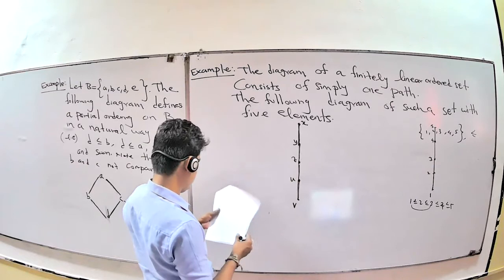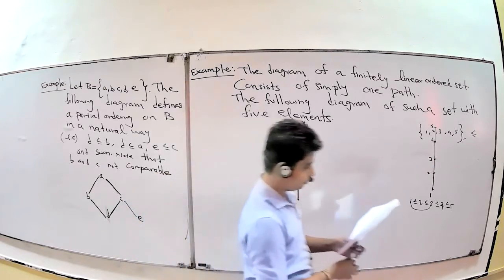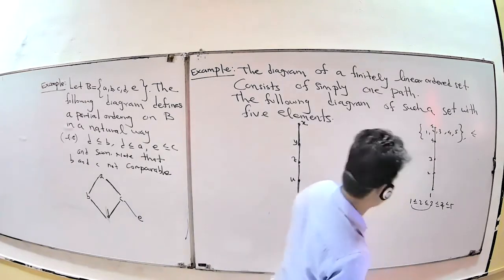Next example. You again show the case diagram for the following example.